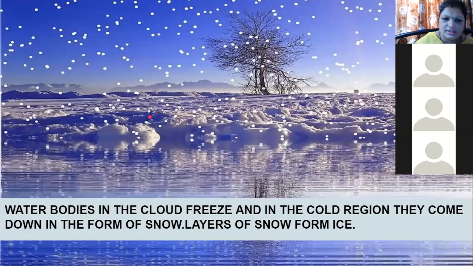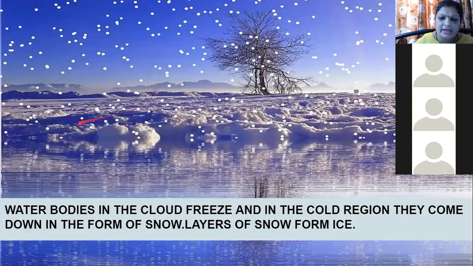Now when the snow falls on the surface of the earth, what happens? The ice gets collected. Because of the snow which falls on the surface, there will be a layer of ice. The layer of ice is formed on the surface of the earth or on the surface of water. So you can see here the ice which is formed. Now what happens to this layer of snow when it collects? It is in the form of ice. Snow forms ice. But what does this ice form?